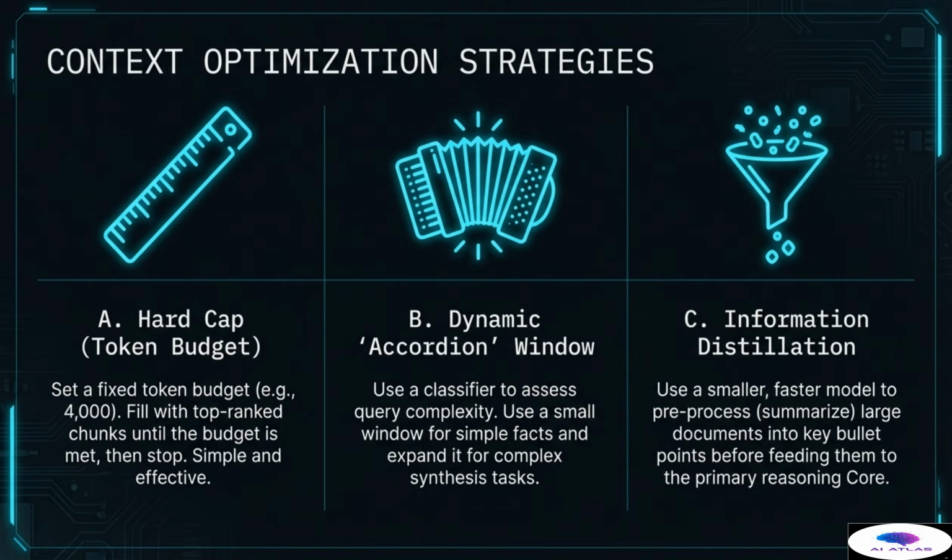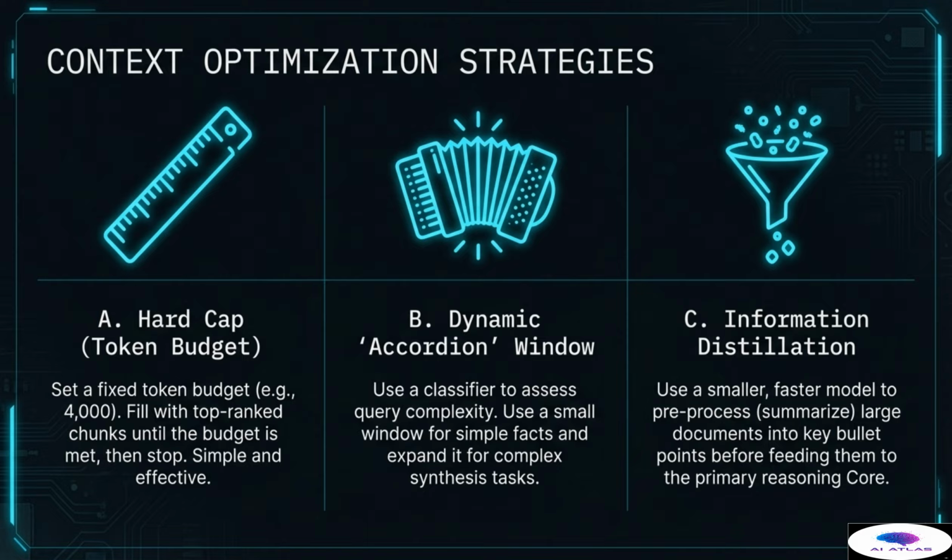Strategy B is the dynamic accordion window. This is a more sophisticated method, utilizing a classifier within the routing module to automatically assess the complexity of the query before context is provided. If the query is simple, the context window remains small, like a closed accordion, minimizing latency. If the query is demanding, requiring deep synthesis, the window expands dynamically to accommodate the necessary context, maximizing relevance while still maintaining a hard ceiling to prevent catastrophic overload.